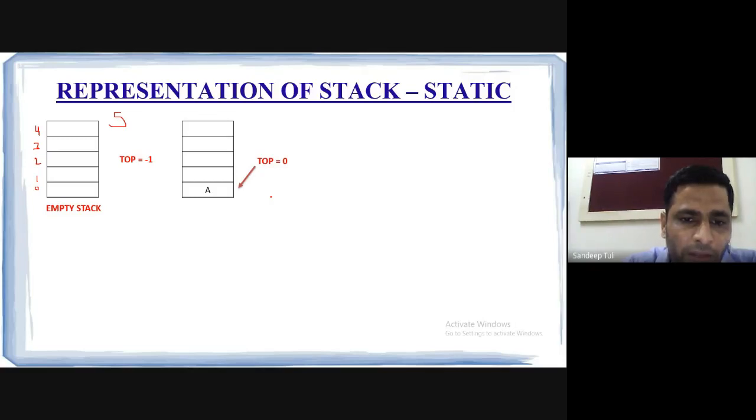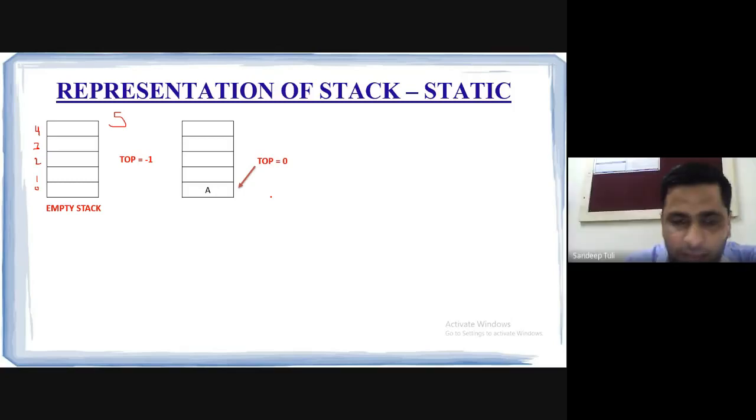But right now I am taking the scenario which is very general and which is used in programming, that is indexing starts from 0. We generally take the case when the index of an array starts from 0 actually. So we are talking about this only. Now if you are writing a program in which you are starting with the index 1, then initially the top will be 0 when the stack is empty. Is it okay now?